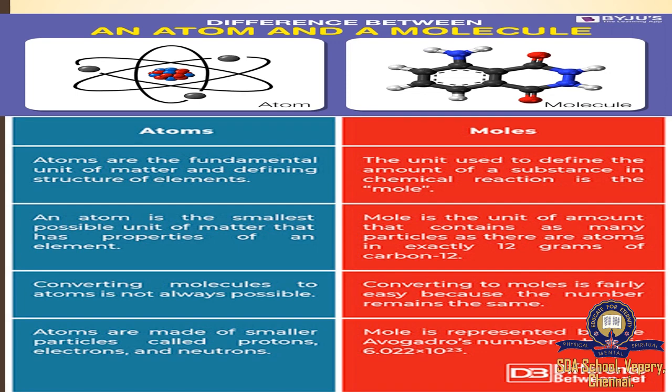Atoms are made of smaller particles called protons, electrons and neutrons. Molecules are represented by Avogadro's number. So how many molecules, that is how much substance is present in the molecule, we can represent with the help of Avogadro's number.